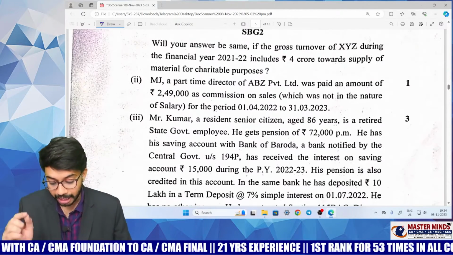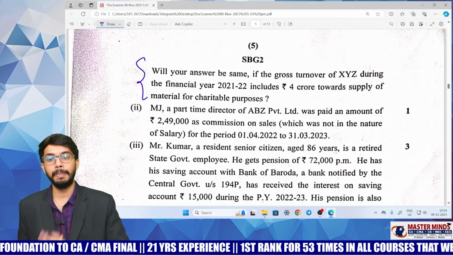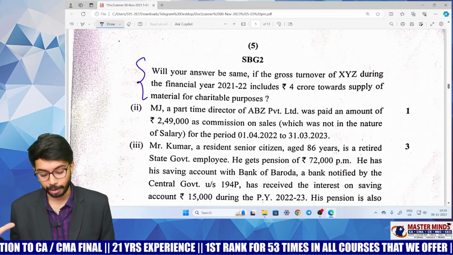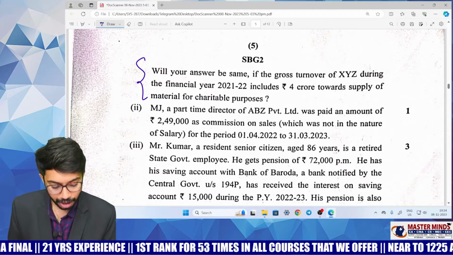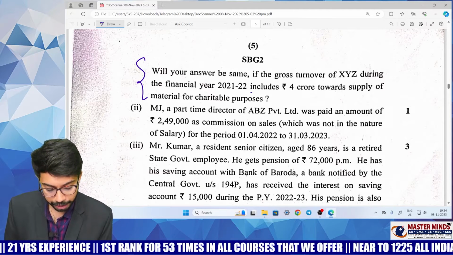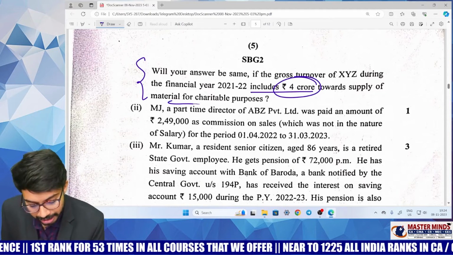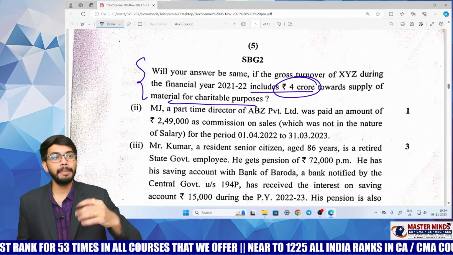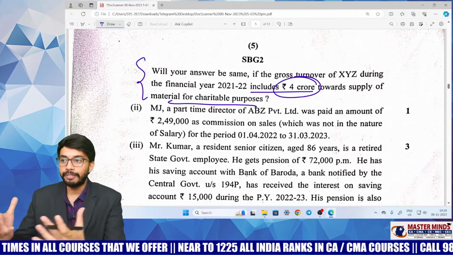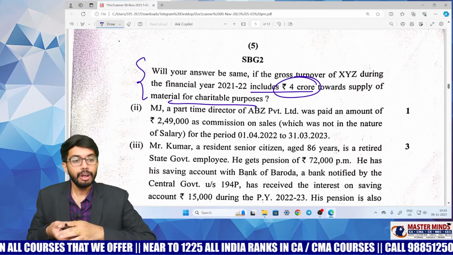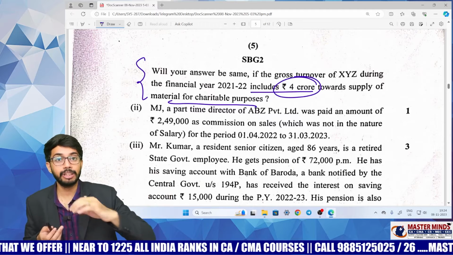And there is one adjustment. Many people, out of 100%, 90% of people will commit a mistake on this point. What is this point? Read clearly. Will your answer be the same if the gross turnover of XYZ during financial year 21-22 includes 4 crores towards supply of material for charitable purpose? See, when you supply material for charitable purpose, is it for business purpose? That means out of the total stock that is purchased by him, 4 crores worth of stock is given for the purpose of business. Sorry, for the purpose of charity.